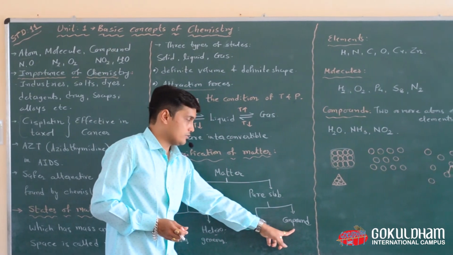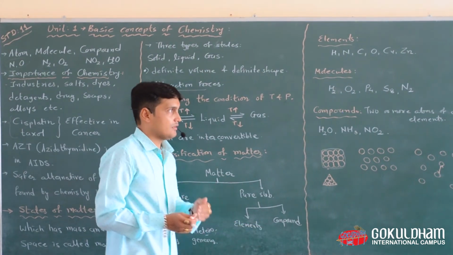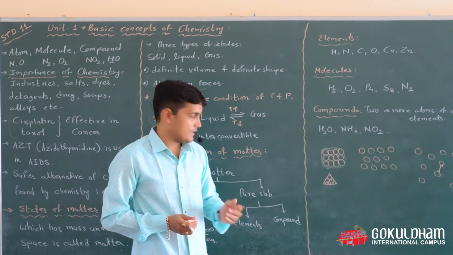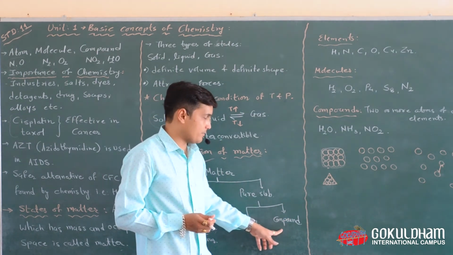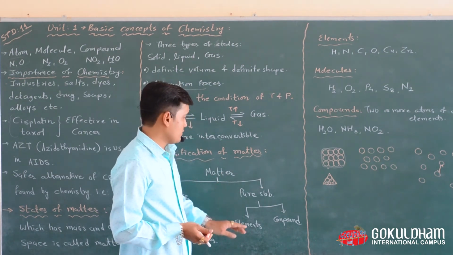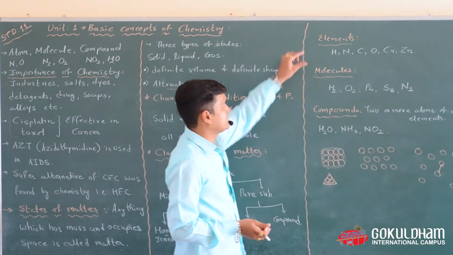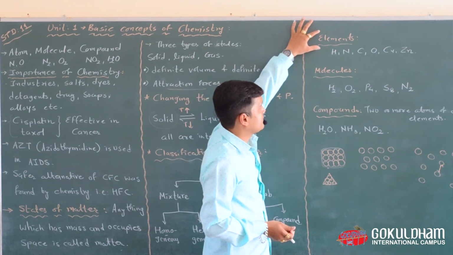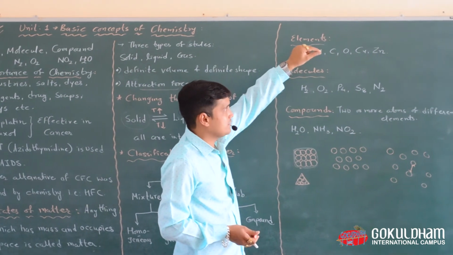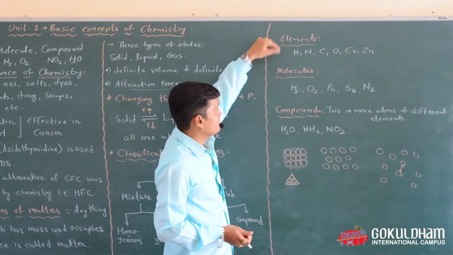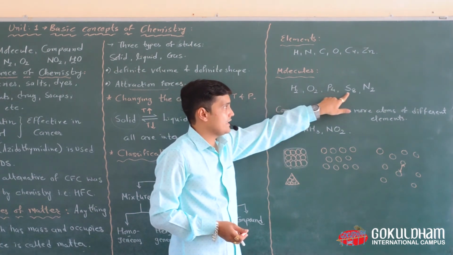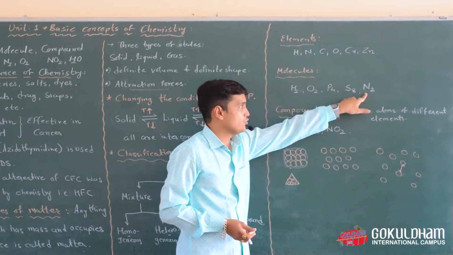But compounds have different compositions with different molecules and different atoms. Their chemical and physical properties are also different from any other compounds. So we can take examples of elements like hydrogen, nitrogen, carbon, oxygen, copper and zinc, etc. Examples of molecules are H2, O2, P4, S8 and N2.